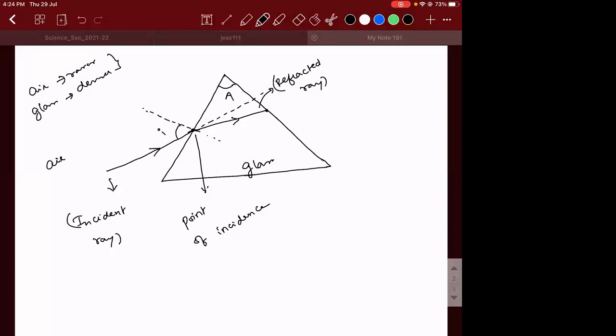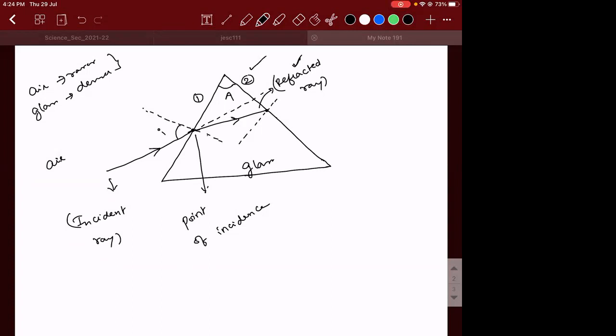Then this is another point of incidence. The refracted ray is acting like the incident ray. So there's the first refracting surface, there's the second refracting surface. The refracted ray from the first surface is acting as the incident ray for the second refracting surface. Accepted? So when you draw a normal here. Can I repeat once more? See, this refracted ray is there, no? Are you clear? Yes, sir. That refracted ray is acting like the incident ray for the second refracting surface.